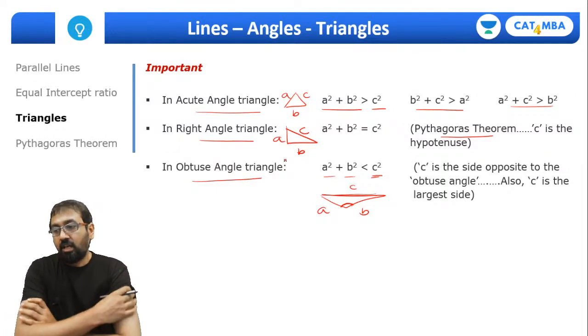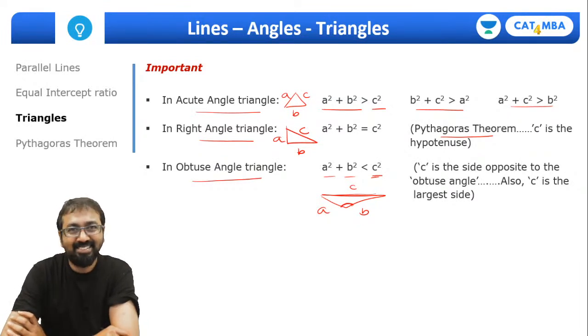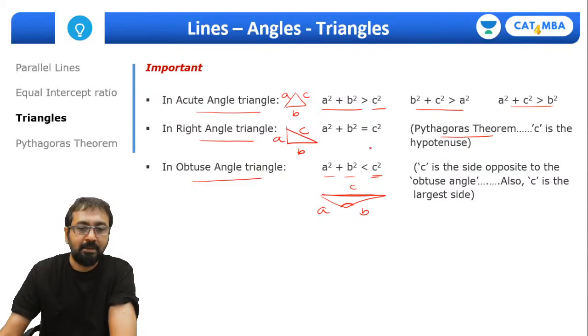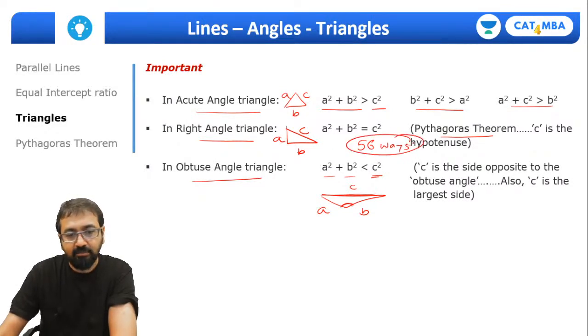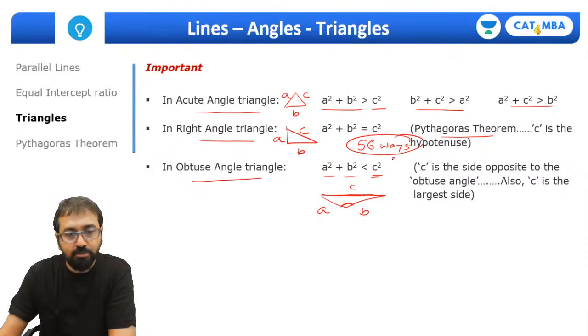Okay, what do you want to prove, Shubhankar? Pythagoras theorem? Do you want to prove Pythagoras theorem? Yeah, because for this Pythagoras theorem there are some 56 ways to prove it. There are 56 ways to prove Pythagoras theorem, right? So what do you want to prove, Shubhankar?